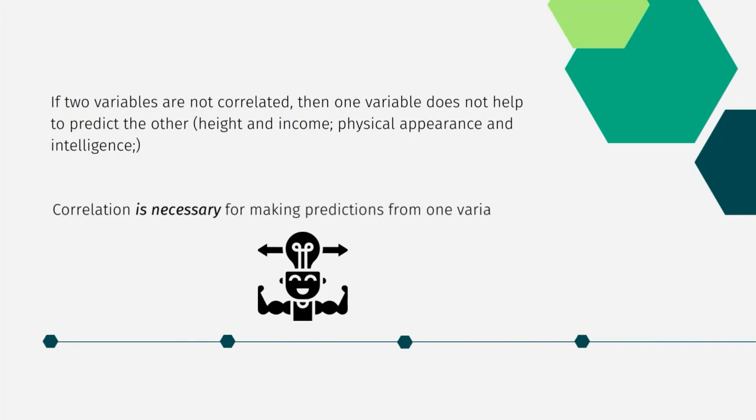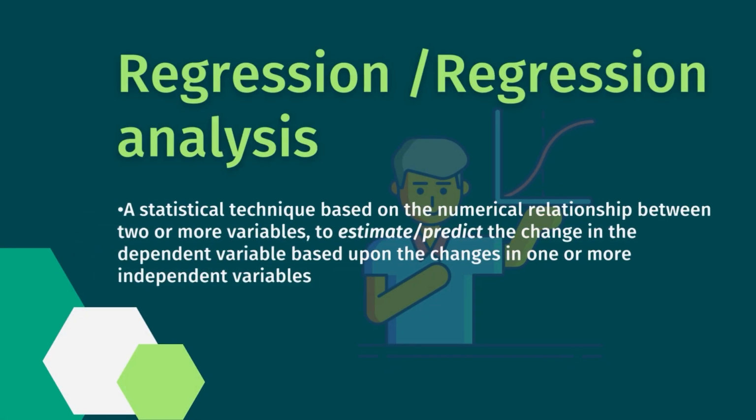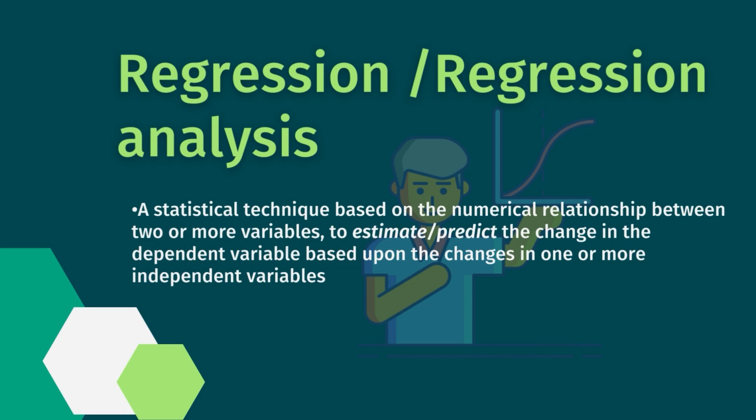All these things can be possible by the concept which we are just going to discuss, that is regression. But to understand regression and to calculate it, we need to know first of all that the two variables must be correlated. So correlation is a necessary precondition to making predictions. If the two variables are not correlated, then regression does not make any sense. Now what is regression or a regression analysis? Regression is a statistical technique based on the numerical relationship between two or more variables to estimate or predict the change in a dependent variable based upon the changes in one or more independent variables.